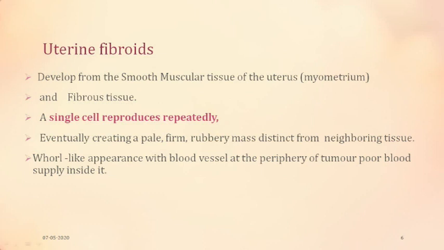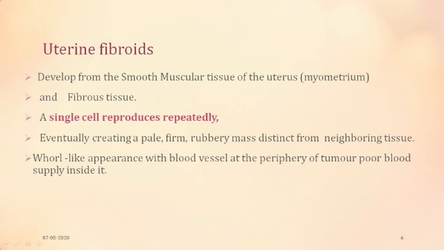The first important point is that these fibroids or lesions or myomas or leiomyomas develop from the smooth muscles of the uterus, that is from the myometrium. So this is a myometrial lesion. Depending upon the amount of fibrous tissue along with it, it can have its name as fibromyoma. It can be a simple myoma when it has only myometrium, and depending upon the amount of fibrous tissue attached to it, there may be fibromyoma or fibromyomatous lesion that may be called.